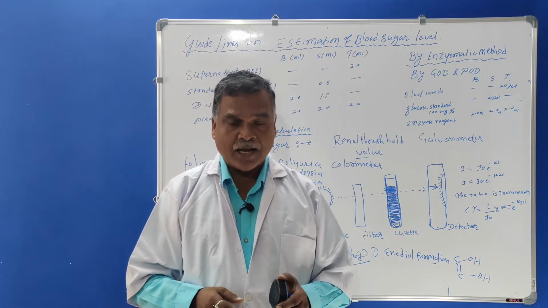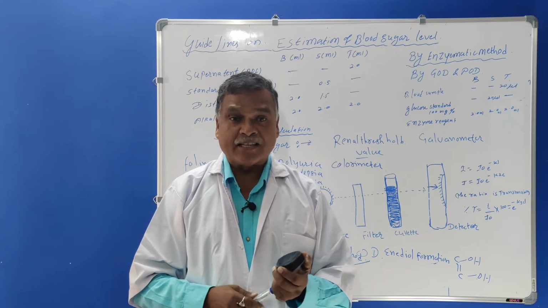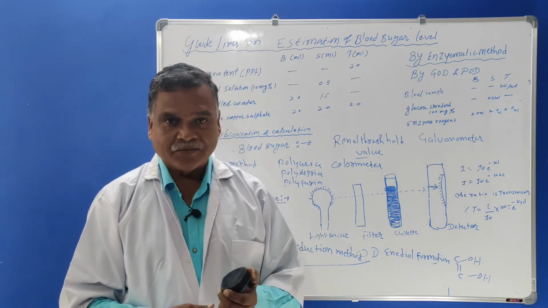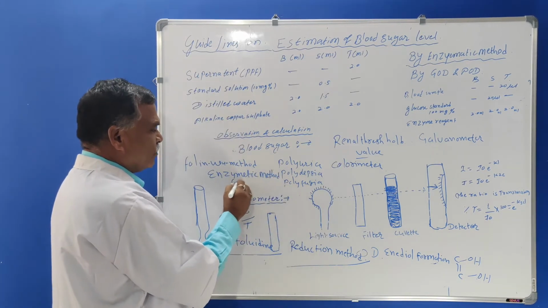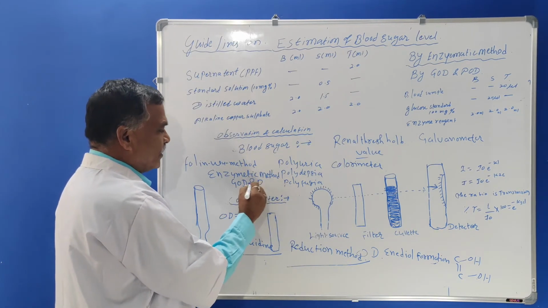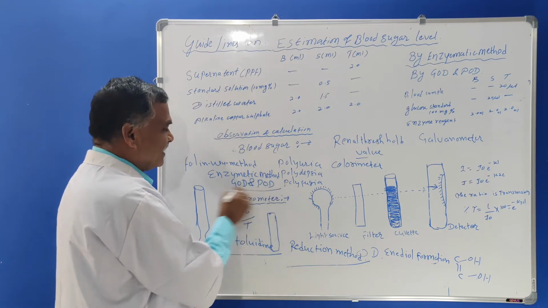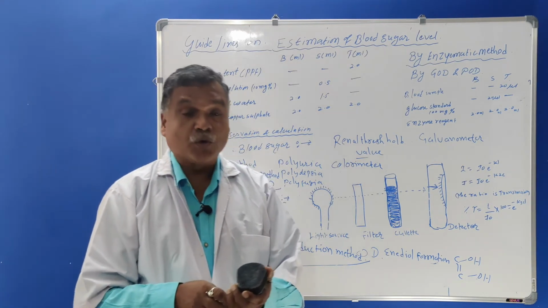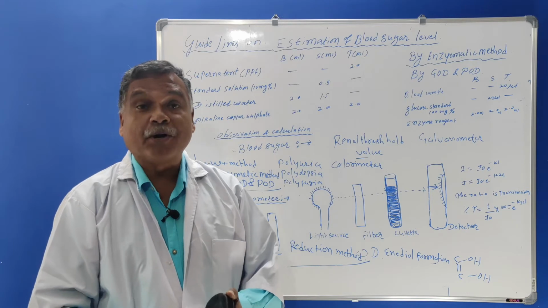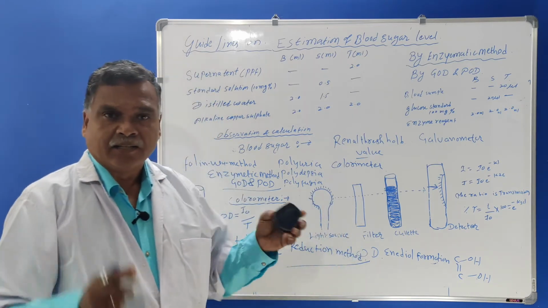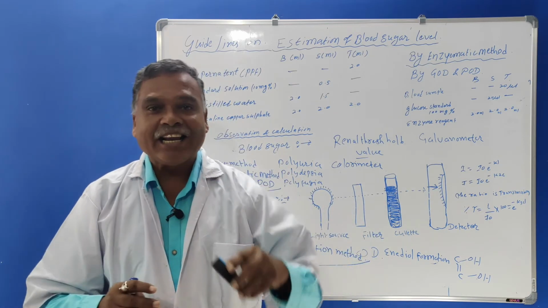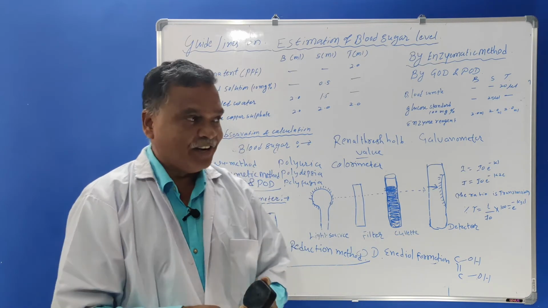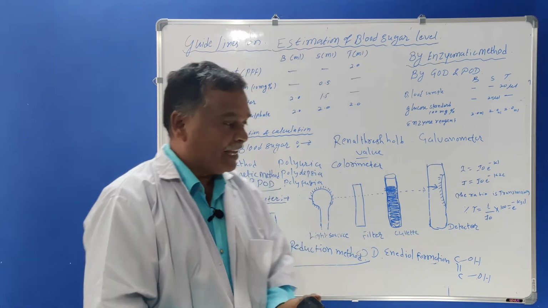So a new modern method is known as the enzymatic method. What is that? The enzymatic method, and this method is known as the GOD and POD method. What is GOD? Glucose oxidase. What is POD? Peroxidase. So here, the glucose which is present in the blood or serum directly reacts with the enzyme.